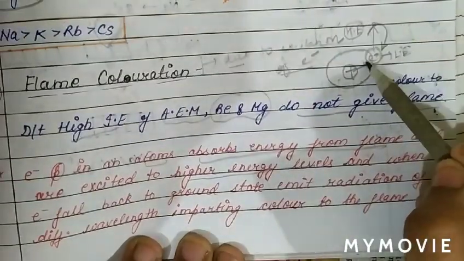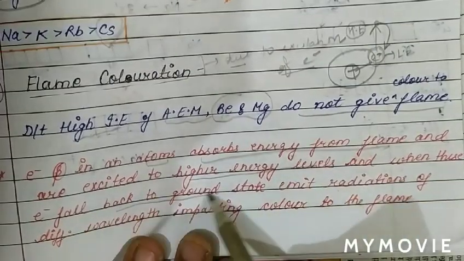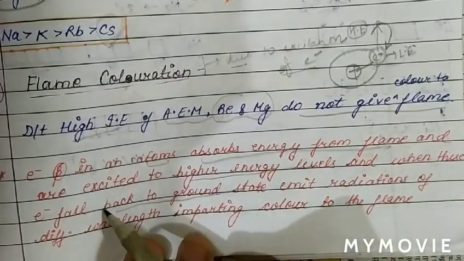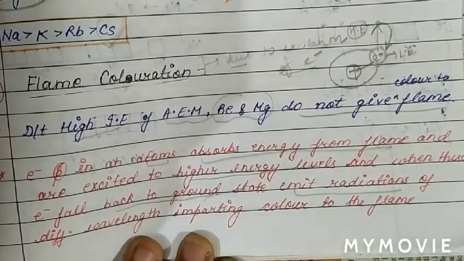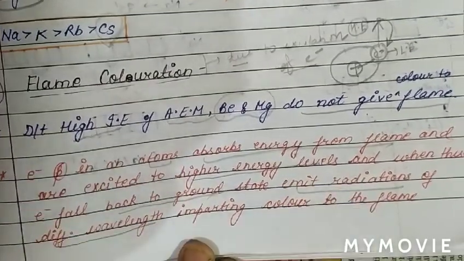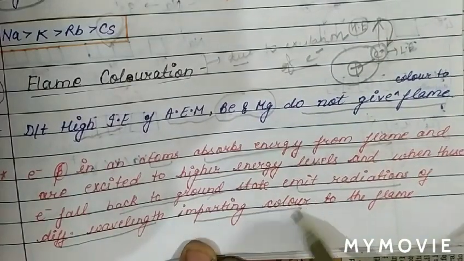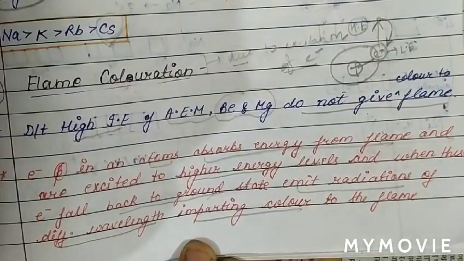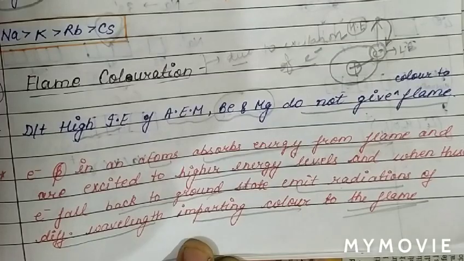So the electron comes back to the ground state, and when these electrons fall back to the ground state, they emit radiations of different wavelengths. So when the electron is de-excited, it emits color as radiations of different wavelengths are observed. This imparts color to the flame. So this is basically the flame color mechanism.